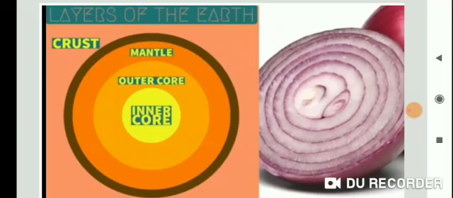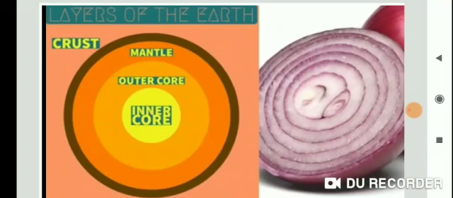First, the crust, with very little thickness: the uppermost layer is the crust and it is the thinnest of all the layers. Second is the mantle, just beneath the crust, which extends to a depth of 2900 kilometer. Third is the outer core and last is the inner core, the innermost layer.